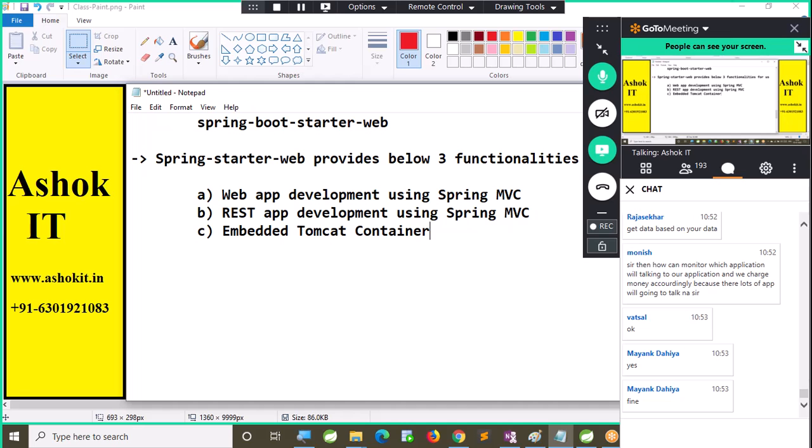Are you able to follow this? Spring Starter Web provides below 3 functionalities. Web application development using Spring MVC, REST application development using Spring MVC, embedded Tomcat container. These 3 things are going to provide.